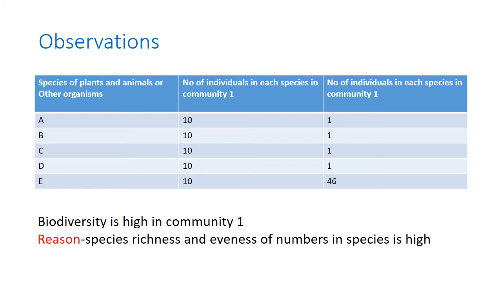But when we think about community 2, species E has about 46 organisms, whilst the others have only one organism each. It means A, B, C and D have only one organism each. So the evenness of numbers among species in community 2 is low. Because of this criterion, the biodiversity is higher in community 1 than in community 2.